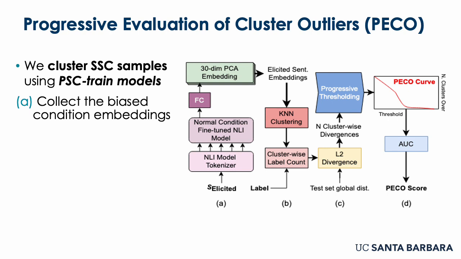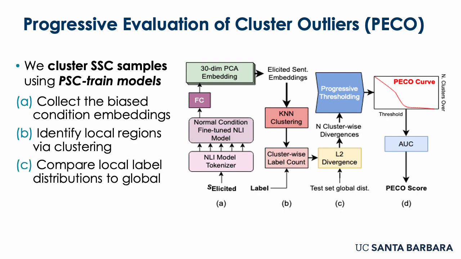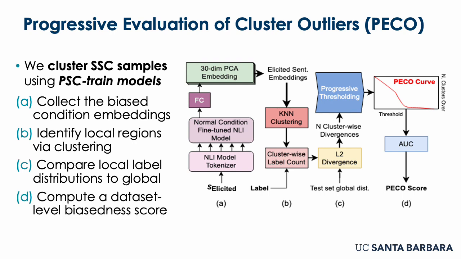So first, we collect what we call biased condition embeddings by masking one of the sentences in the sentence pair, then feeding it in to the paired sentence condition model and extracting embeddings using PCA through the fully connected layer. We then identify local regions by applying a high-end k-means clustering onto those embeddings. We then compare each cluster's label distribution locally to the global label distribution, which allows us to identify outliers by integrating under a curve of each cluster's label-wise divergence score. This gives us one single number for the overall biasness of the data set.